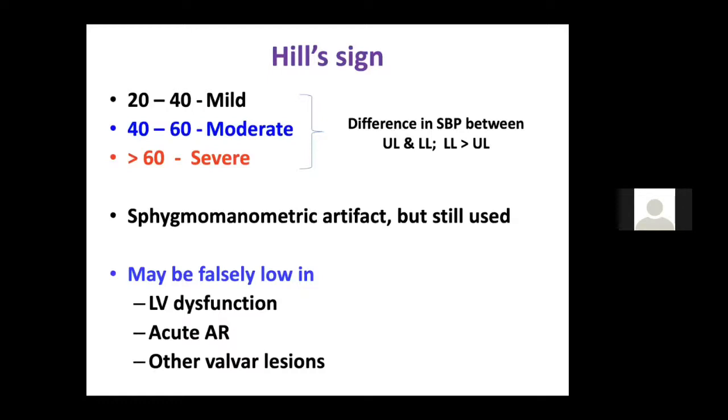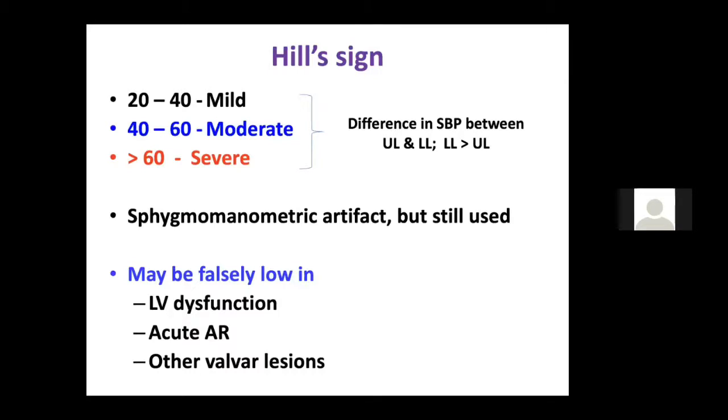You should always remember, still, we all use Hill sign in clinical cardiology, and it will remain as long as clinical cardiology is there. But Duroziez sign is the most sensitive sign for aortic regurgitation. Sometimes you may not be able to get a Hill sign. It may be falsely low in a patient with LV dysfunction. In a patient with acute AR, usually the Hill sign is not there. With LV dysfunction, it is not there.